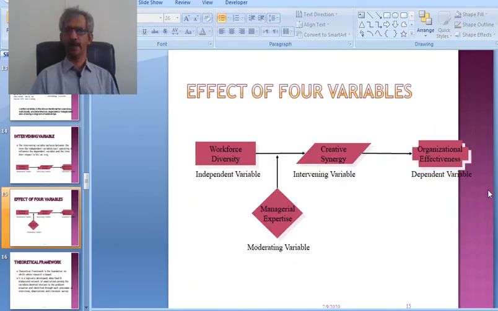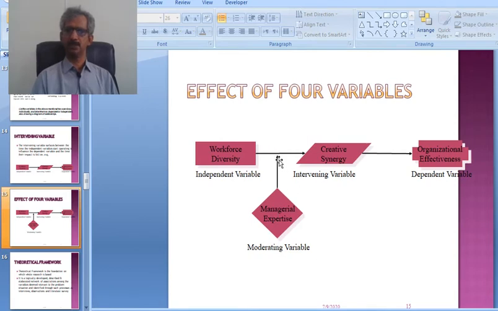Effects of 4 variables: workforce diversity, independent variable; creative synergy, intervening variable; managerial expertise, the moderating variable; and organizational effectiveness is the dependent variable. So actually we have these 2 variables, workforce diversity and organizational effectiveness, but the other variables also play a very big role.